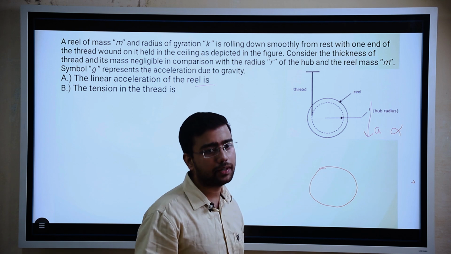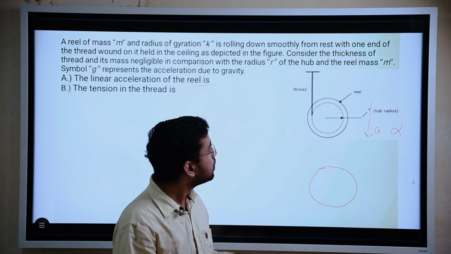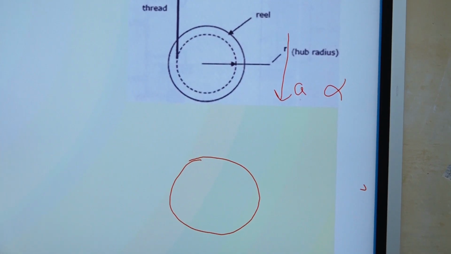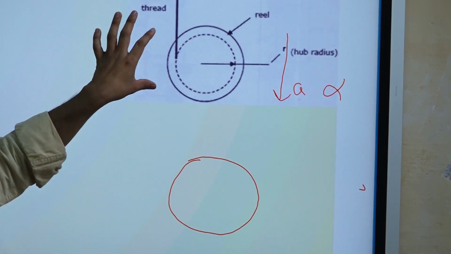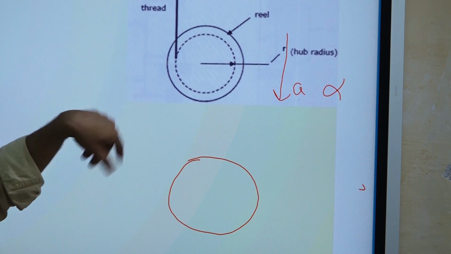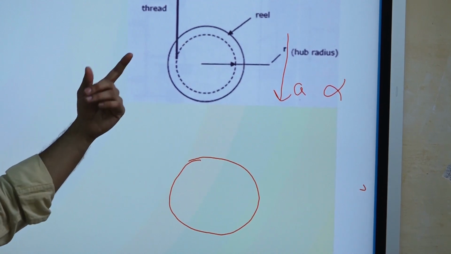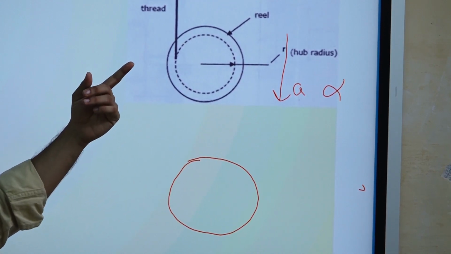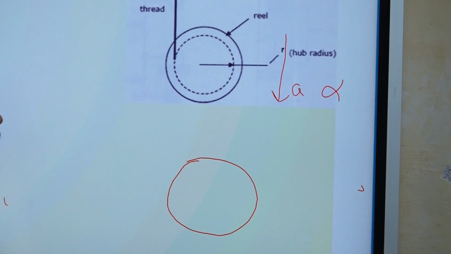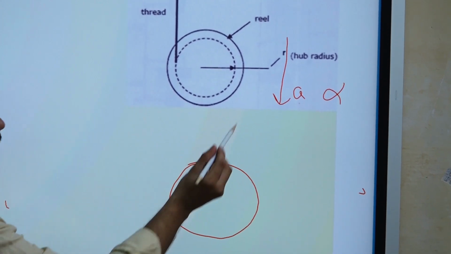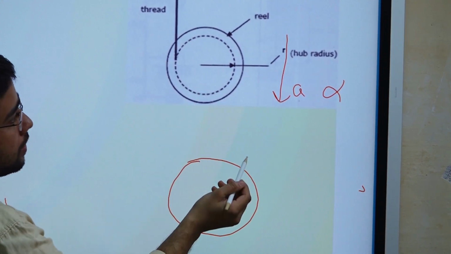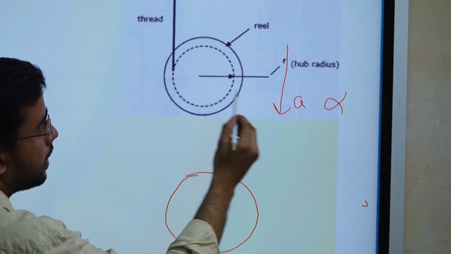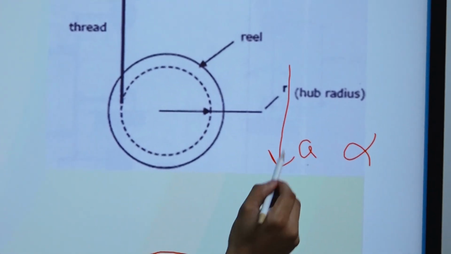When we apply D'Alembert's principle, we do only one thing: we assume that the whole system is in equilibrium, and we add the reverse inertia force and reverse inertia moment. The inertia of this disc is ma, if the mass is m and the acceleration is a.